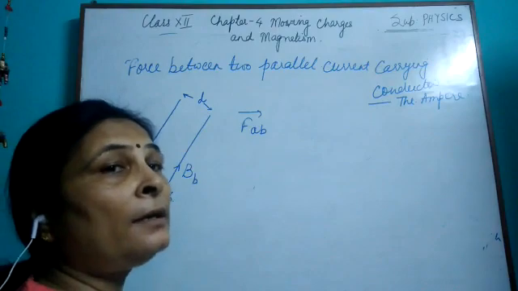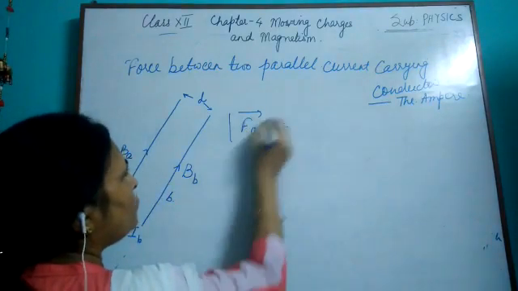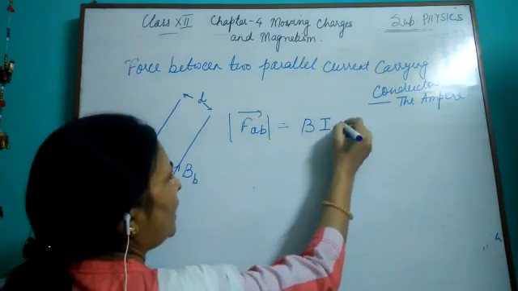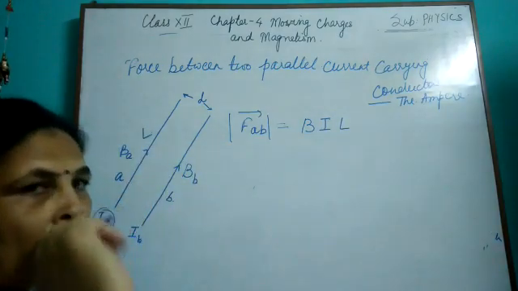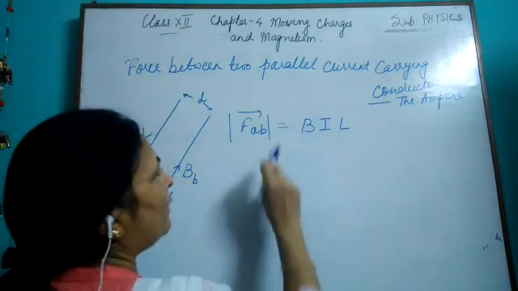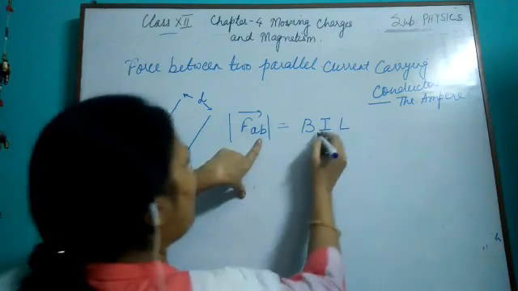A derivation has already been done to find out the force on a current carrying conductor in a magnetic field. This magnitude will be BIL, if I take the length of these conductors as L. BIL.